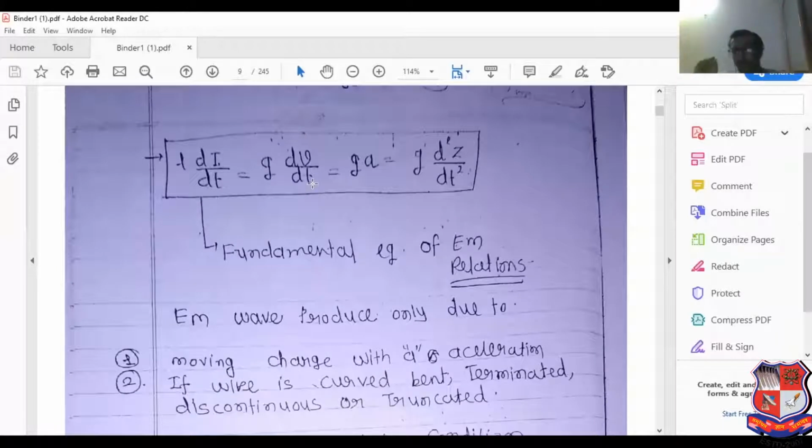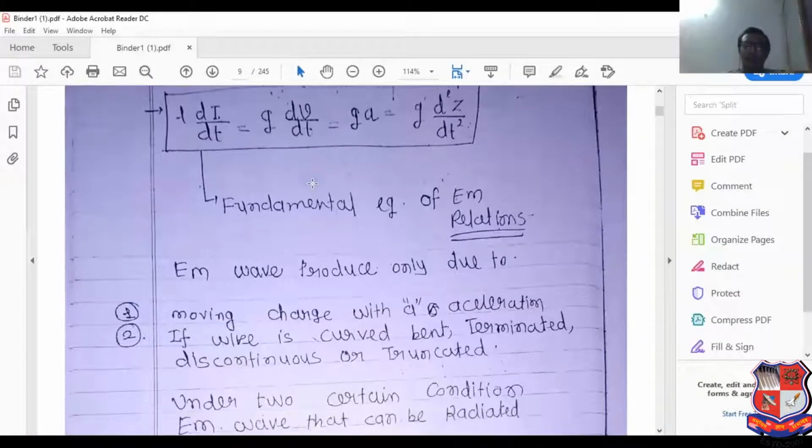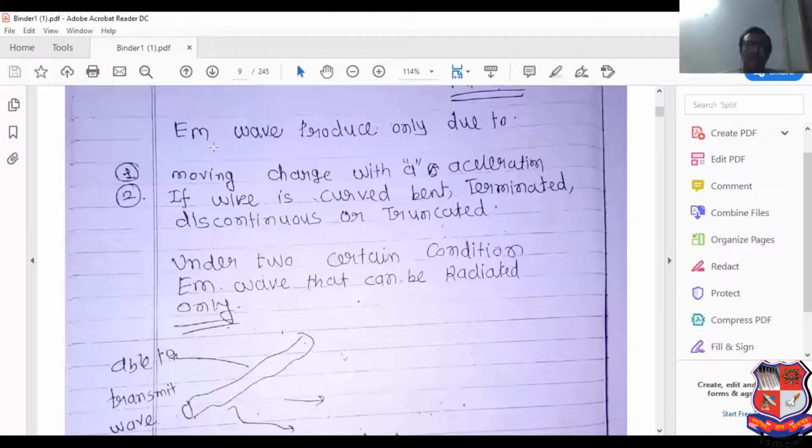But if the electromagnetic wave travels in the same wire, at that time the electromagnetic wave is able to radiate power based on this equation only. The Maxwell equation is used for different media. Remember that point. If different media are not present and only a single medium is present, this equation is used. Now, EM wave is produced due to a moving charge with acceleration and the wire is curved.